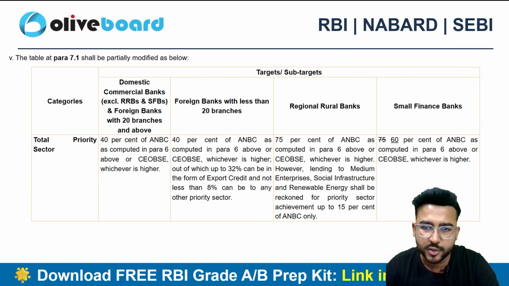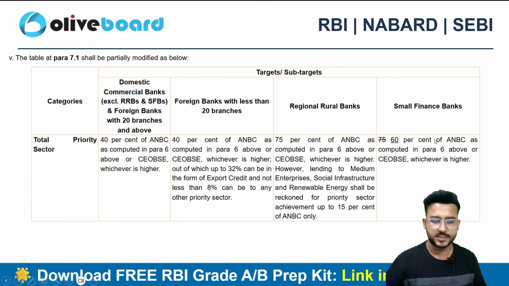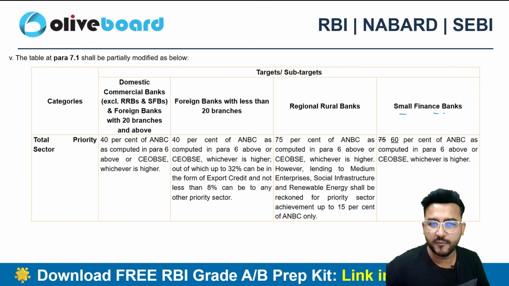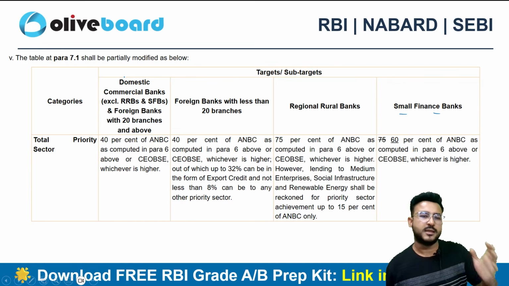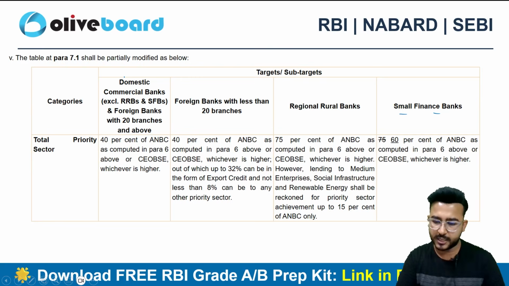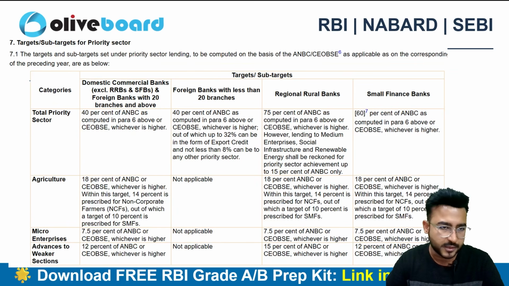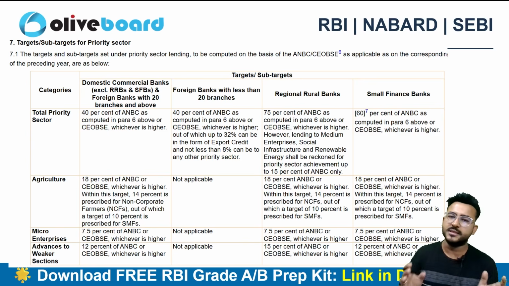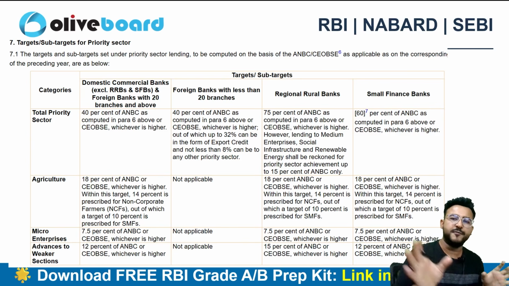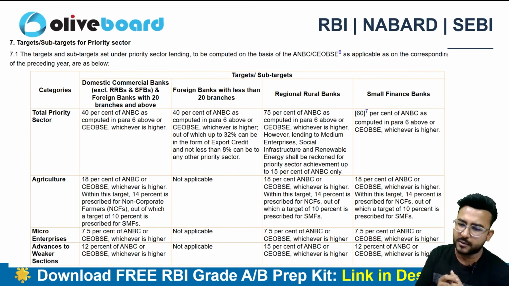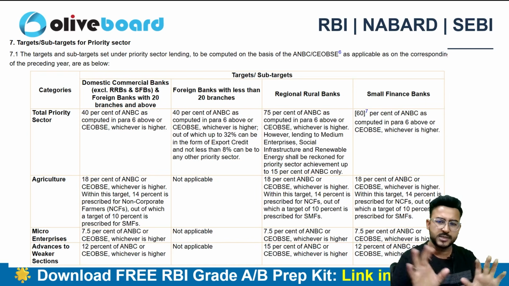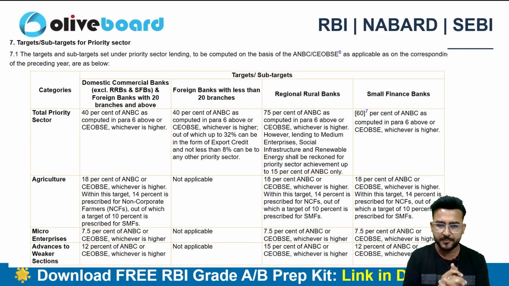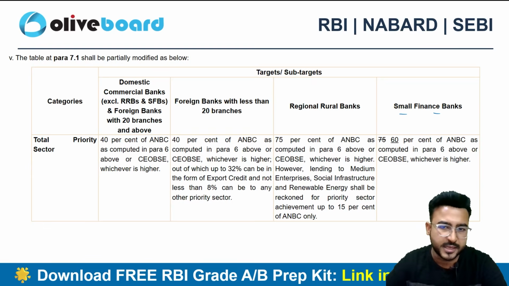Now this is going to be the super important part of the circular: changes for the small finance bank. We can see here that the targets are defined in this particular table, and I have also defined the sub targets. I have taken this table from the circular itself. Instead of making my own table, I prefer to refer to the table given in the RBI circular, because I feel that it is very well structured. So can I say, guys, that here targets and sub targets are decided?